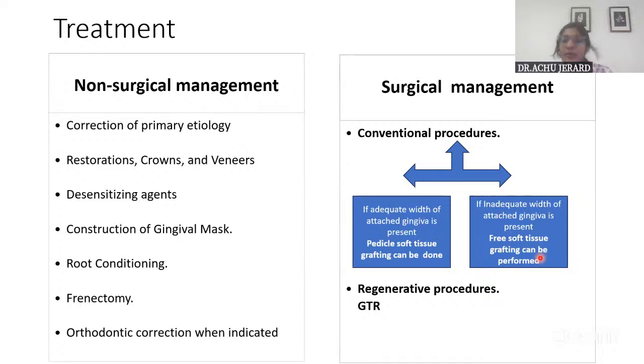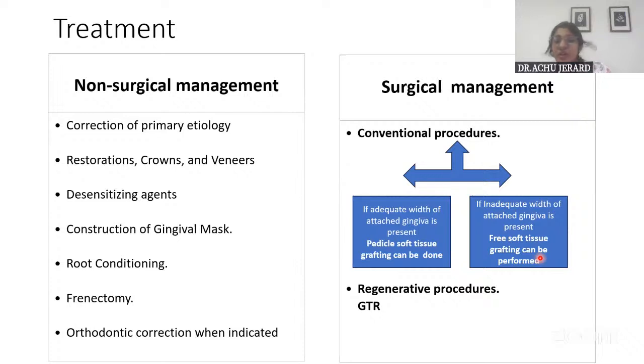Because these free soft tissue grafts will also result in an increase in width of attached gingiva. Whereas if there is adequate width of attached gingiva or adequate keratinized tissue present in the region, and the only thing is that there is some root recession that has happened, then you can go for something called pedicle soft tissue. I'll tell you the differences between each of it.